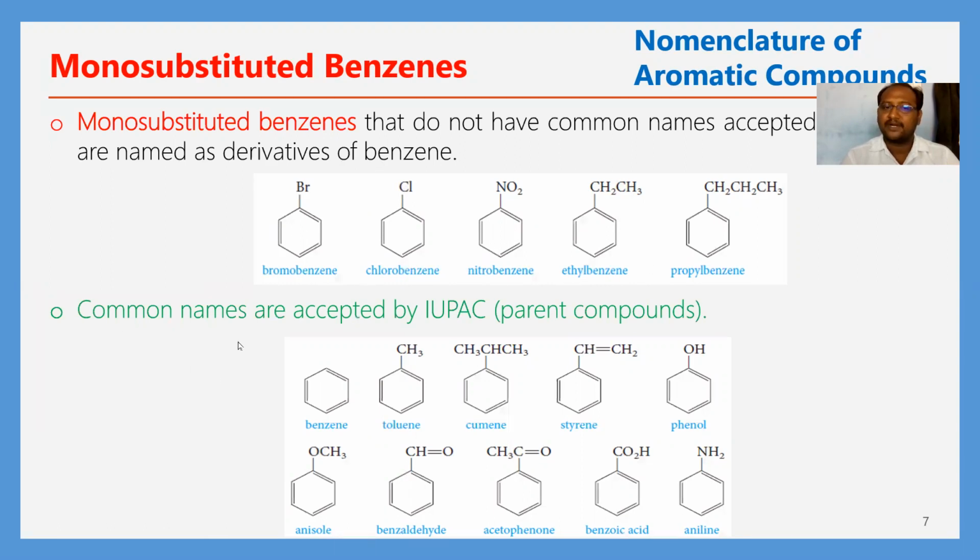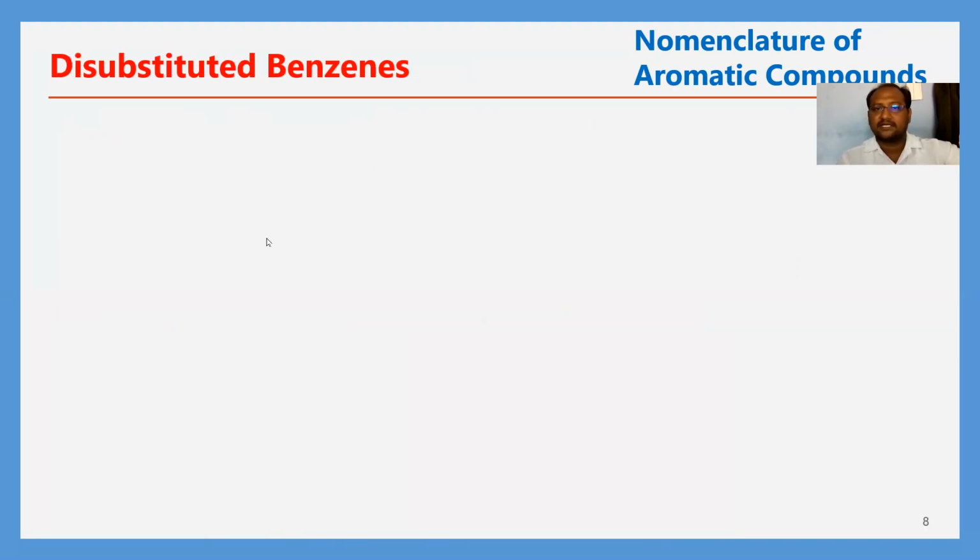Next, some common names are accepted by IUPAC for parent compounds. What is IUPAC? International Union of Pure and Applied Chemistry. For benzene with a methyl group, the methyl-substituted benzene is called toluene. Isopropylbenzene is called cumene. Vinylbenzene is styrene. Hydroxybenzene is phenol. Then anisole, and so on.